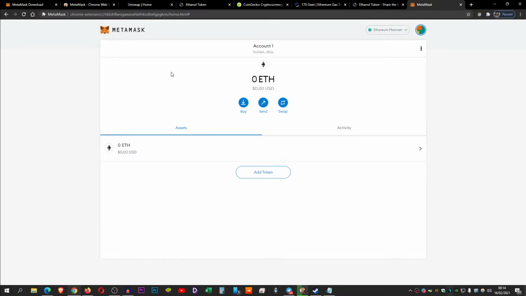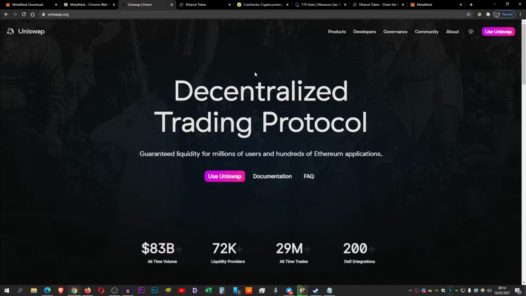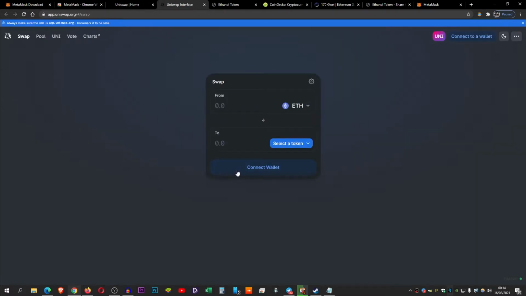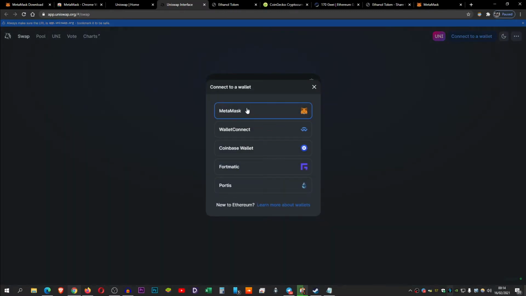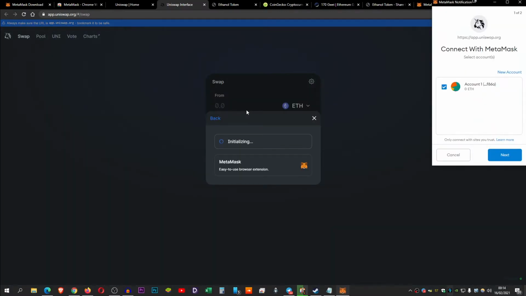So now that you have your MetaMask wallet connected, you will want to get onto Uniswap, guys. I will also have this linked down below. So you just click on use Uniswap. And you connect wallet. You click on MetaMask. MetaMask will pop up. You will agree to the connection.